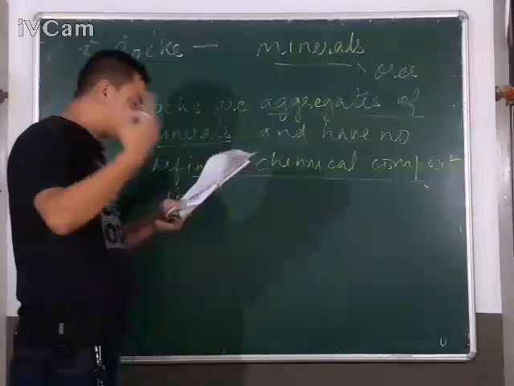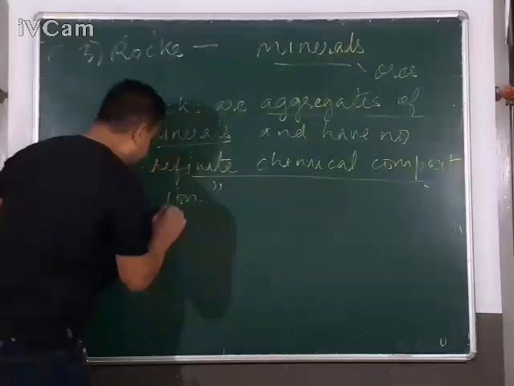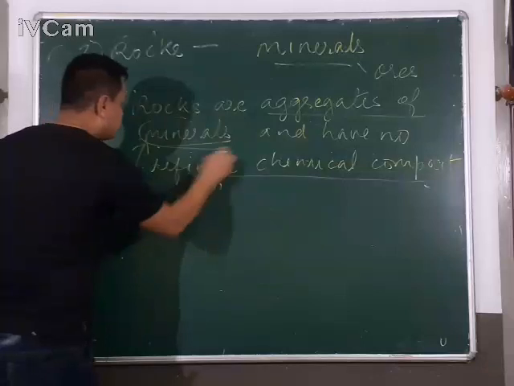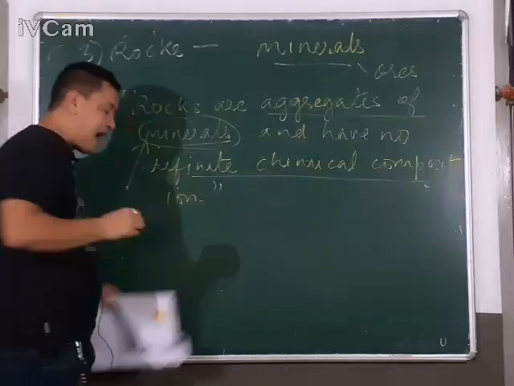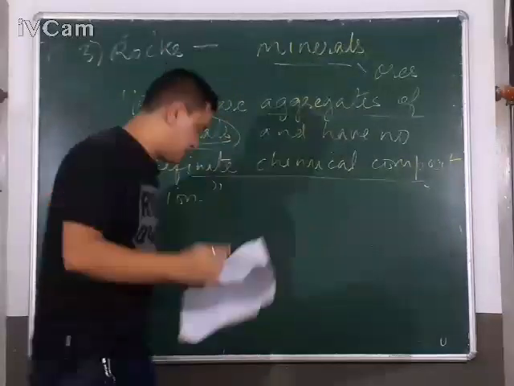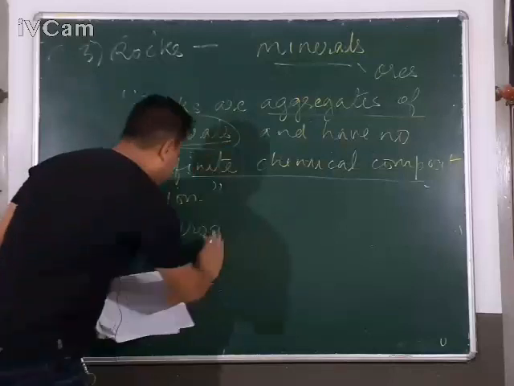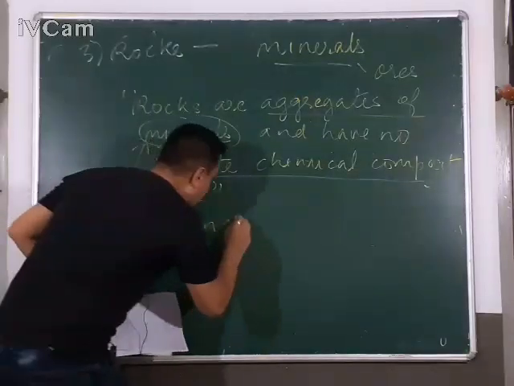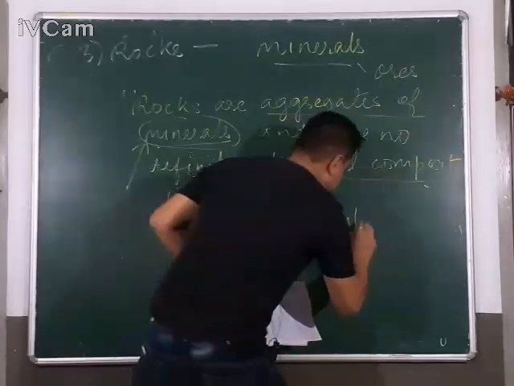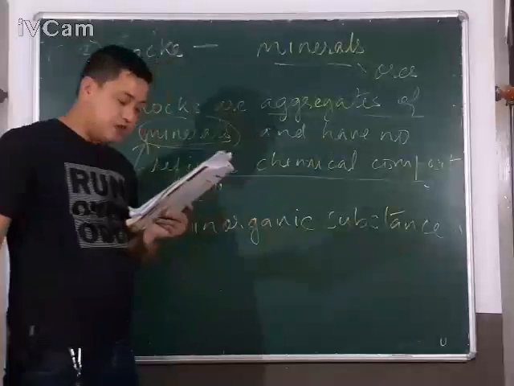Minerals are naturally occurring inorganic substances. Now, what does inorganic substances mean?